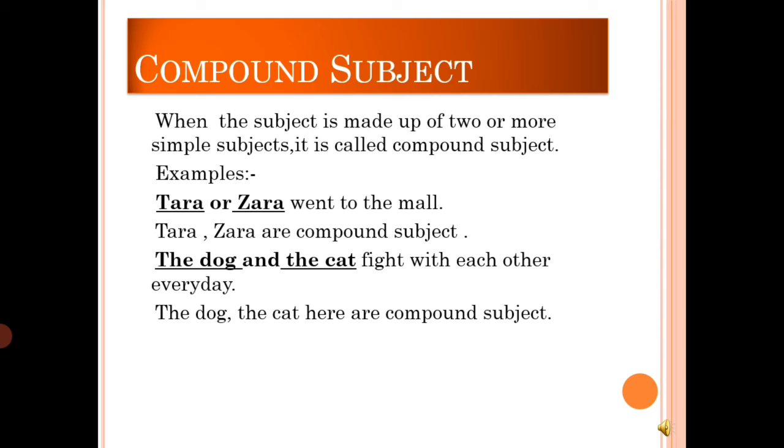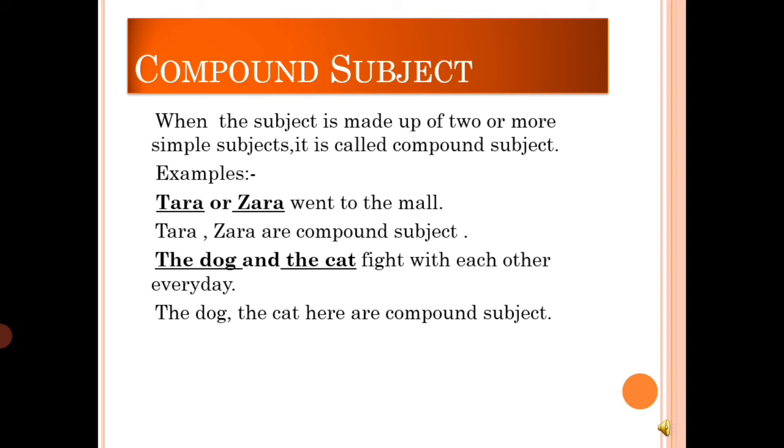First is the compound subject. When the subject is made up of two or more simple subjects, it is called compound subject. Example, Tara and Zara went to the mall. Here Tara and Zara, both two subjects are there. That is why it is a compound subject, because there is more than one subject.